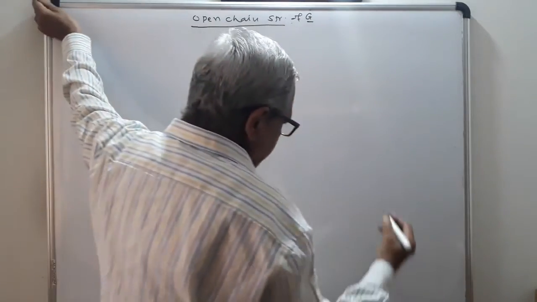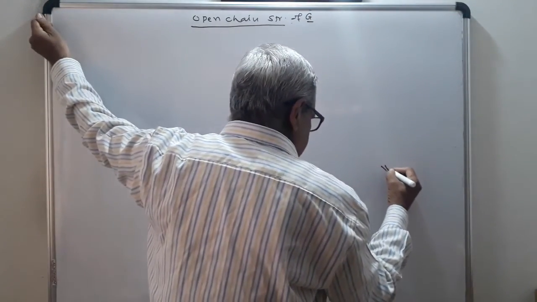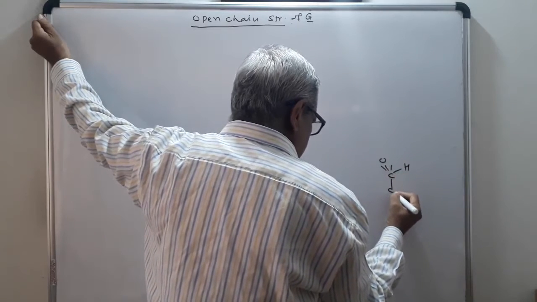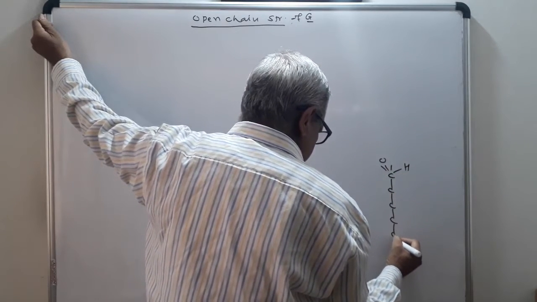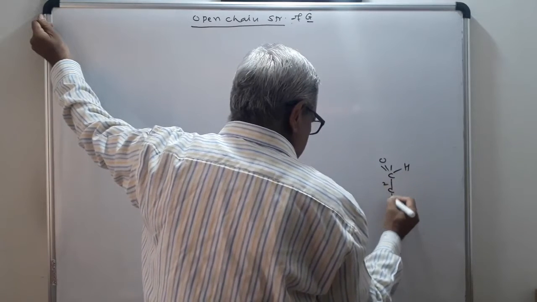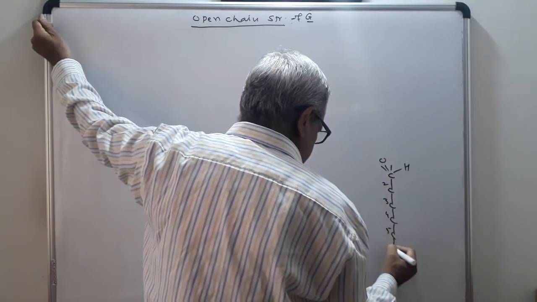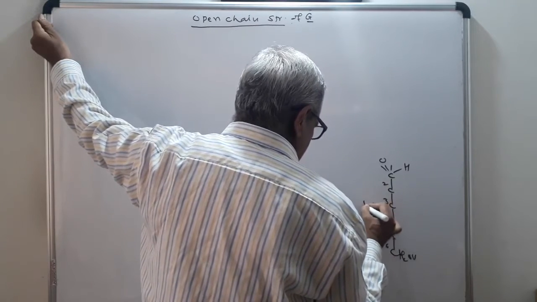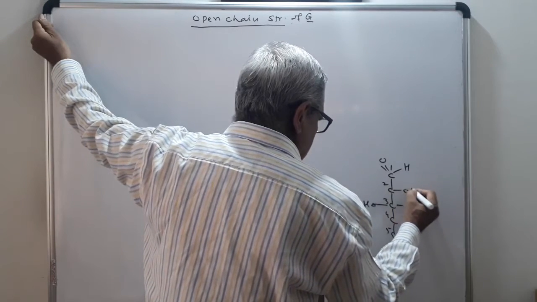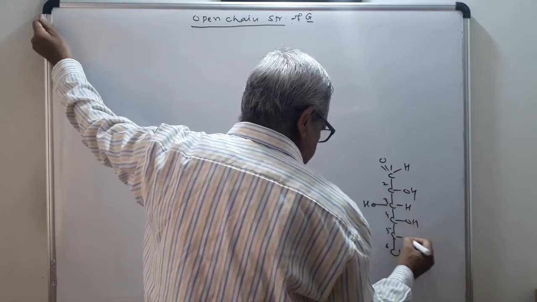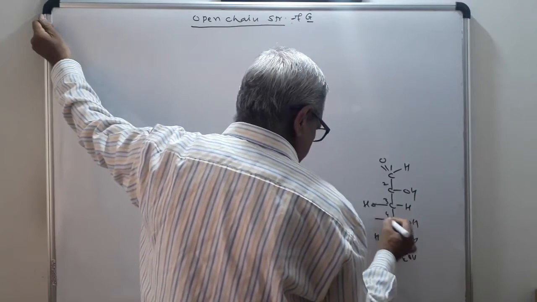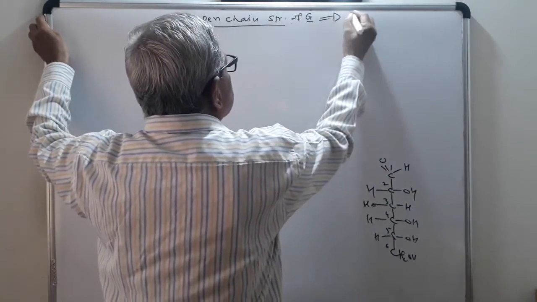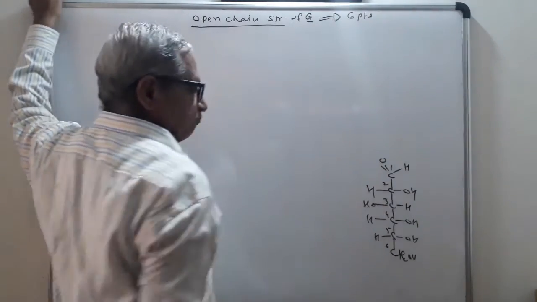Now see what you have to prove here. This is your aldehyde group, carbon number 1, 2, 3, 4, 5, 6, with CH2OH, OH, H, OH, OH, OH. Now you have to explain in this case 6 important points.